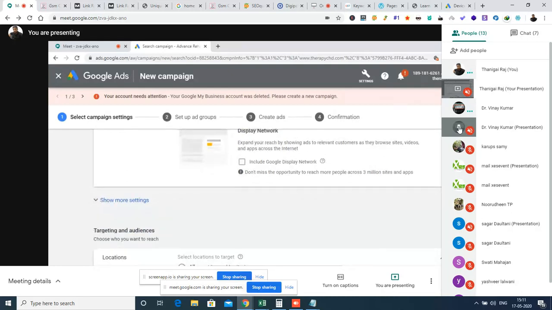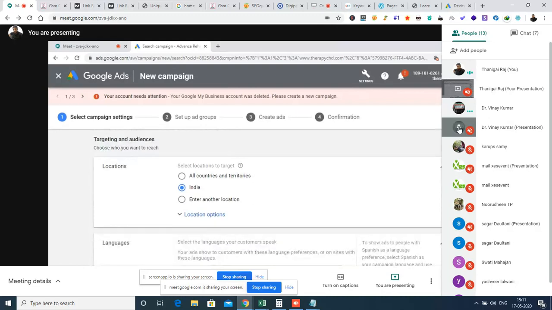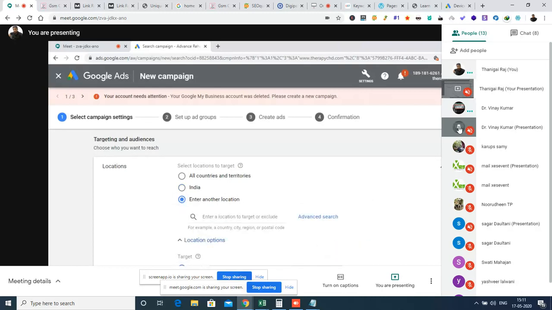Okay. Now scroll down. We will have an option called targeting an audience: choose who you want to reach. Here we can target even a minute location as well. So I would request Vinay to click the enter another location option above. There are three options.